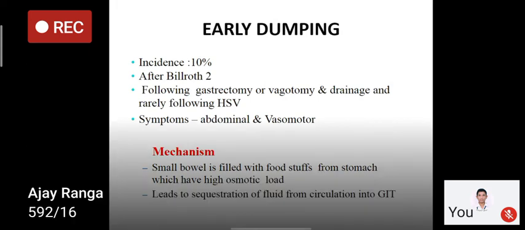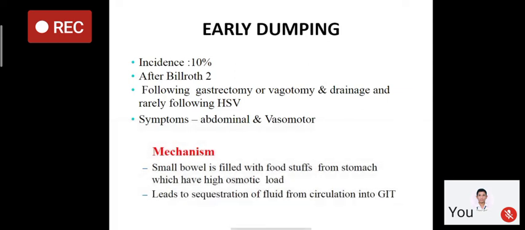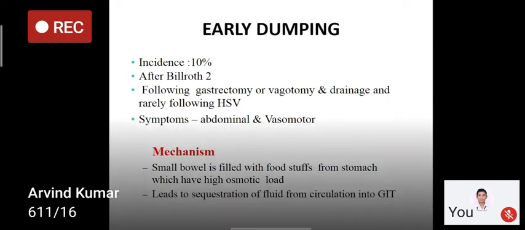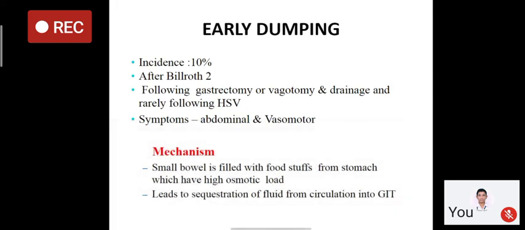The mechanism is that the small bowel is filled with foodstuffs from the stomach which have high osmolar content. There is a high osmotic load. So when high osmolar content from the stomach goes into the small bowel, there is sequestration of fluid from the circulation into the gastrointestinal tract. So the patient will have features of shock or vasomotor symptoms.